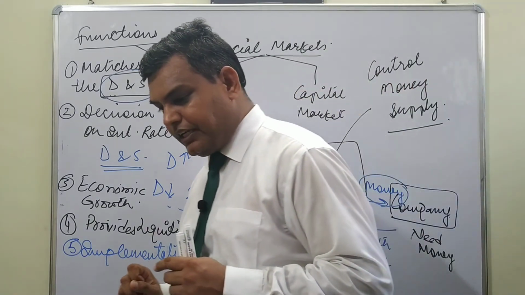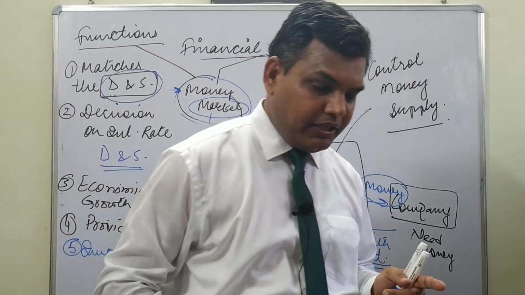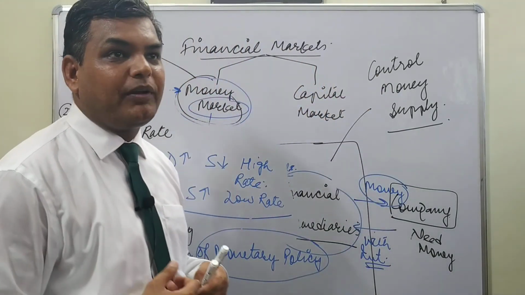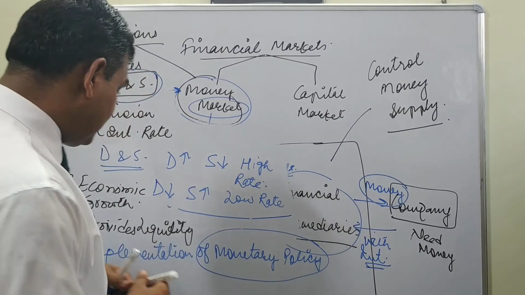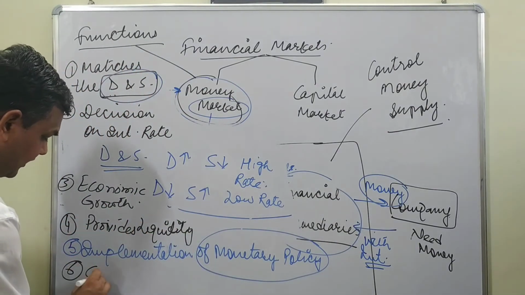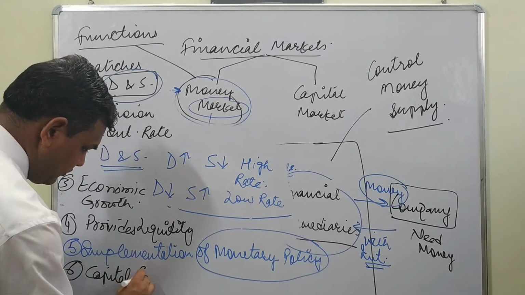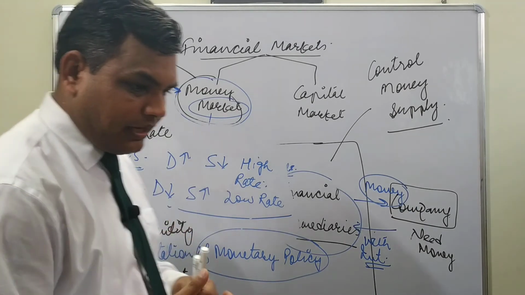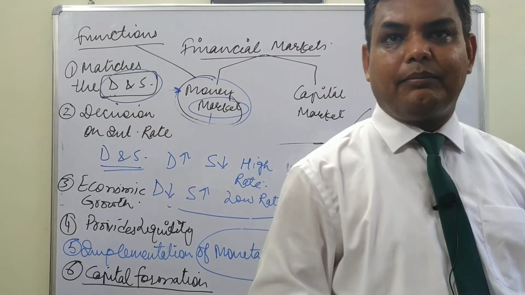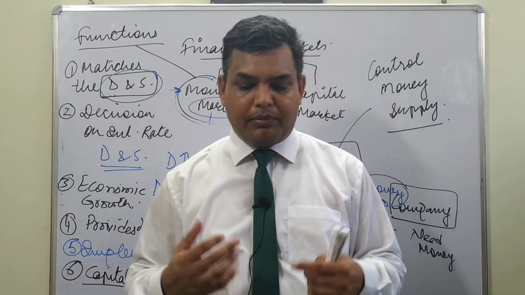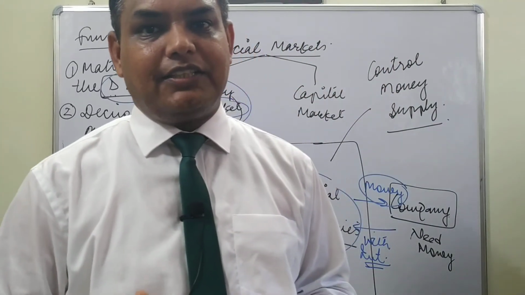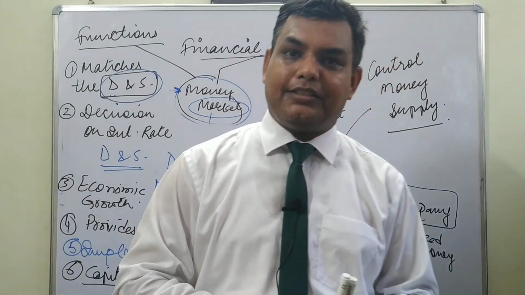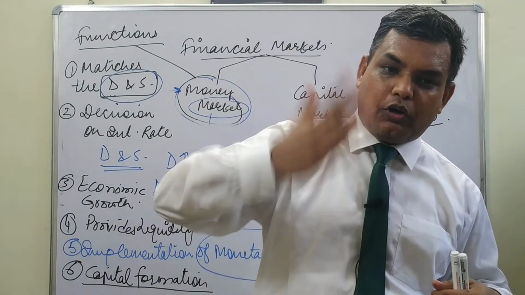As we discussed, when people get money, they make use of it by opening up their businesses. When they open up businesses, there comes the sixth and last function, called capital formation. This capital formation takes place only when you have sufficient capital, people are comfortable, and the money is there in the market. If there is money in the market, people will open up businesses. Otherwise, as you all know nowadays, there is a contraction of money, business activities are not taking place, so everybody is trying to cut jobs.